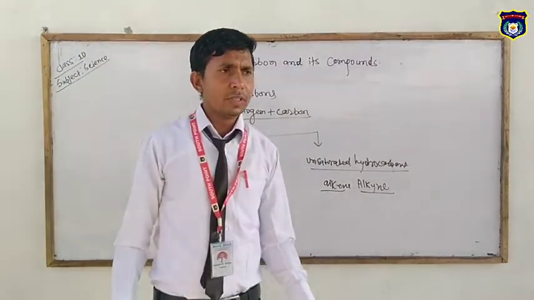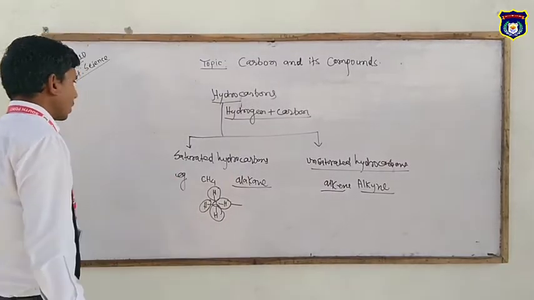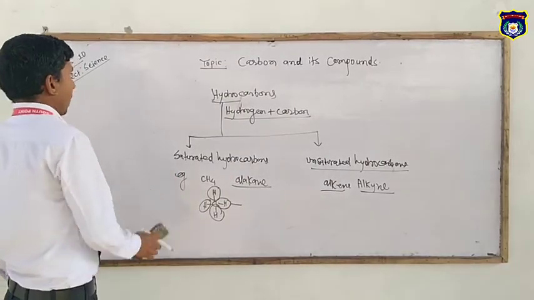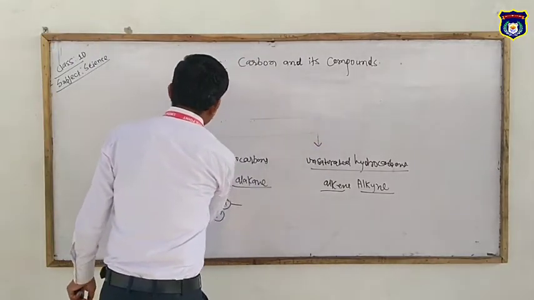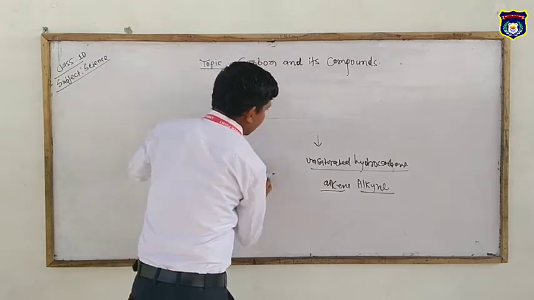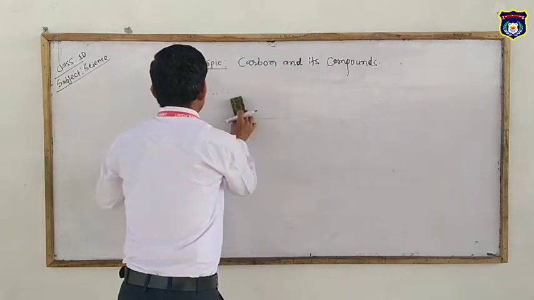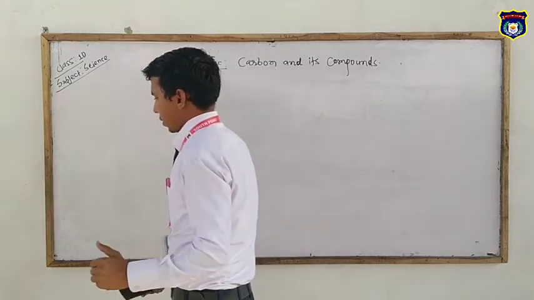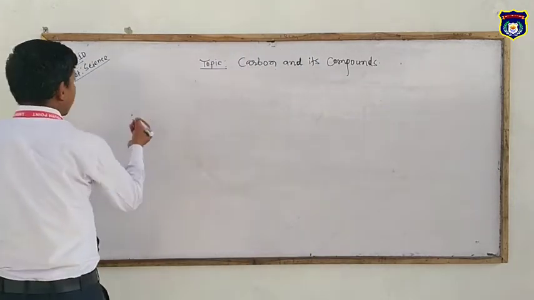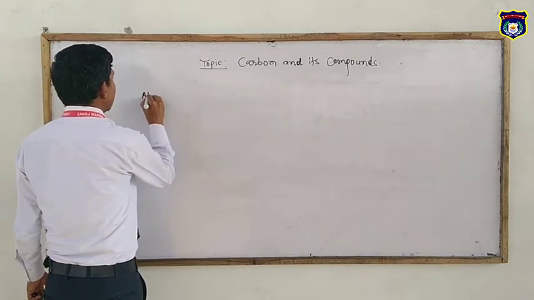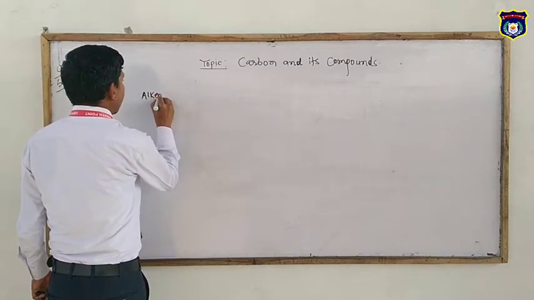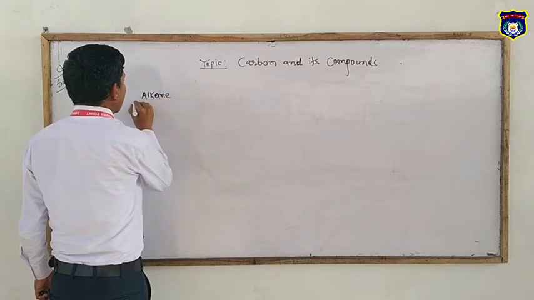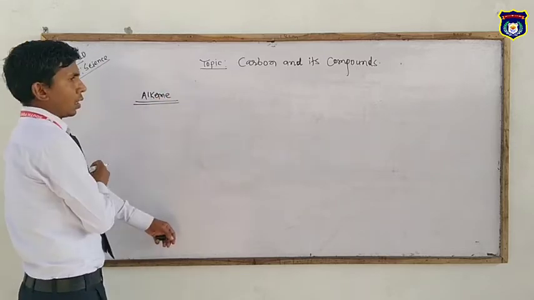Saturated hydrocarbon means such type of hydrocarbons that is formed when the bonding between carbon and carbon is single. It's called saturated hydrocarbons. Example: alkane. Alkane is a saturated hydrocarbon.